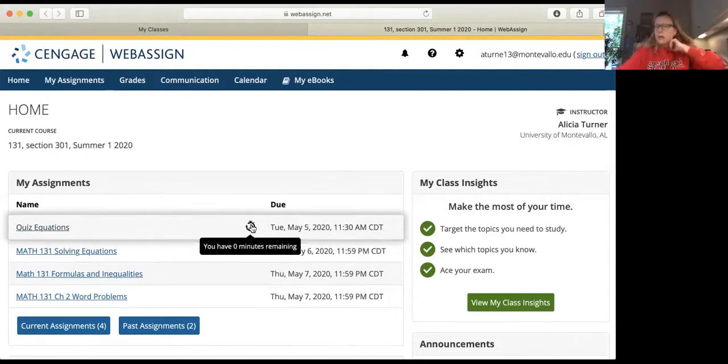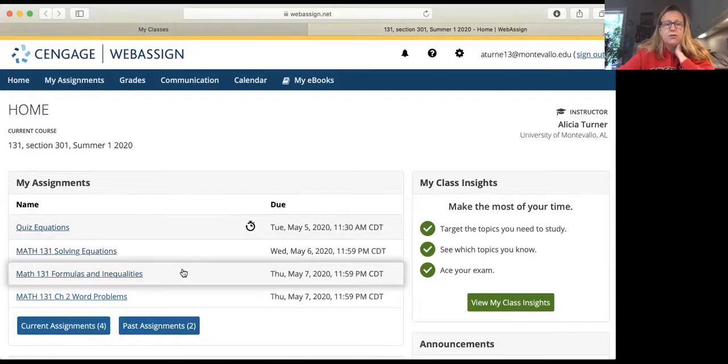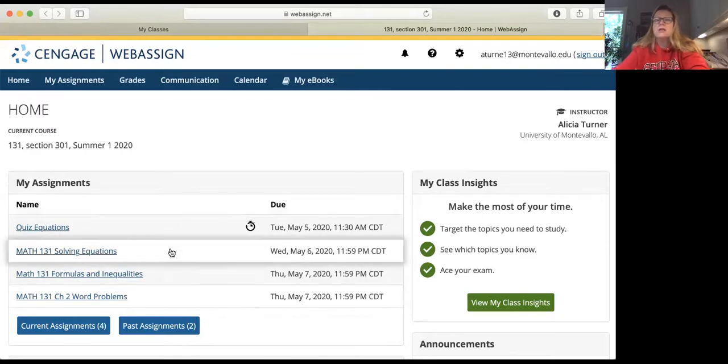The general time for a quiz and a test is an hour. If you've got extended time, it's adjusted beyond that. If you've got extended time through DSS services and you've got 1.5 times, you will have 90 minutes. If you have double time, you'll have 120. Those are due tonight, the quiz and the homework on solving equations. Then you have formulas and inequalities and word problems that are due tomorrow, and we won't have a session tomorrow.